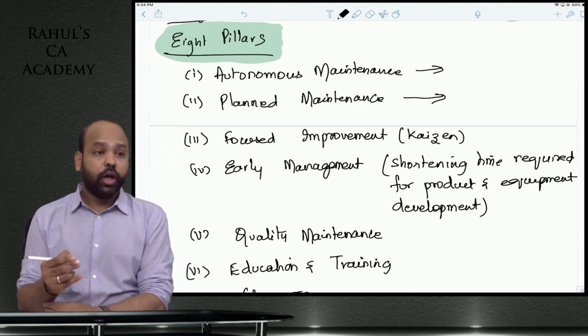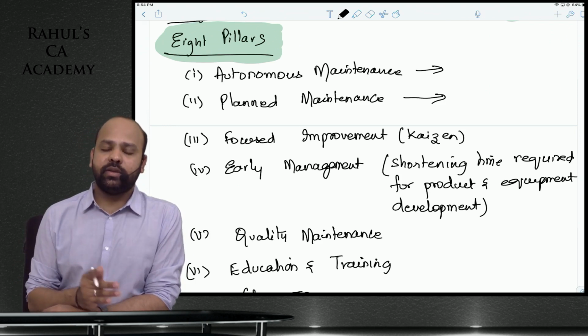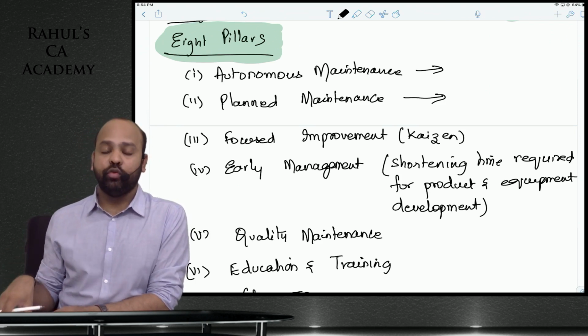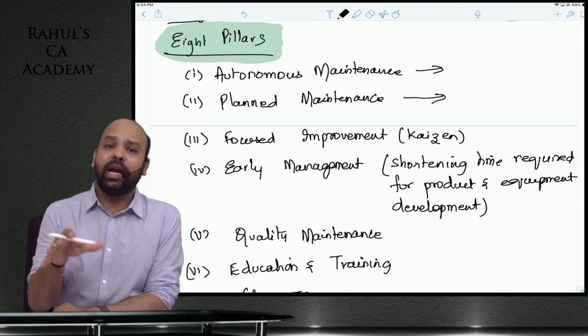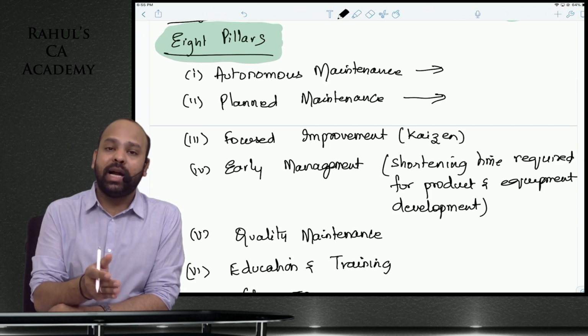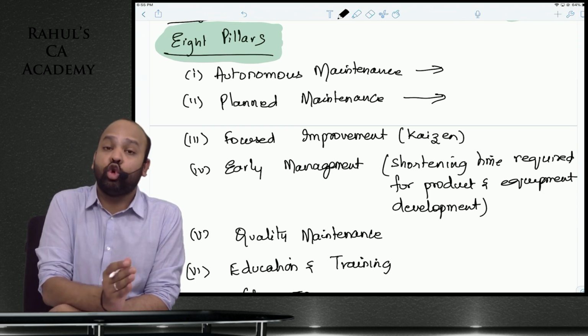Planned maintenance: you should always have planned maintenance. Just say my vehicle is due for service after every 10,000 kilometers or after every 3 to 4 months. That is planned maintenance. By implementing planned maintenance, you will ensure that your machines do not break down.